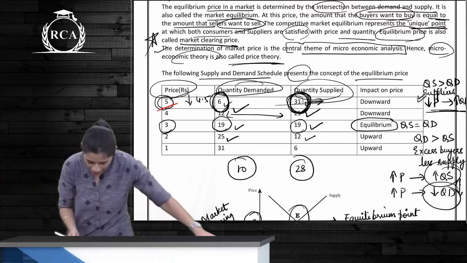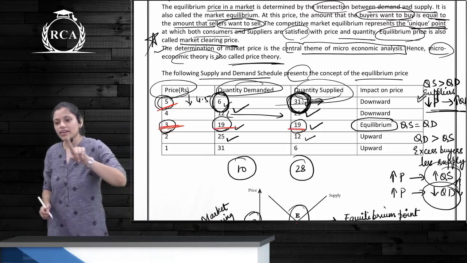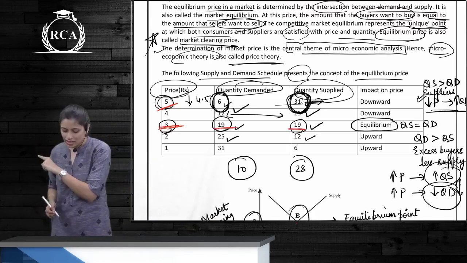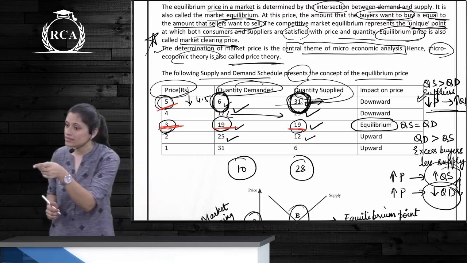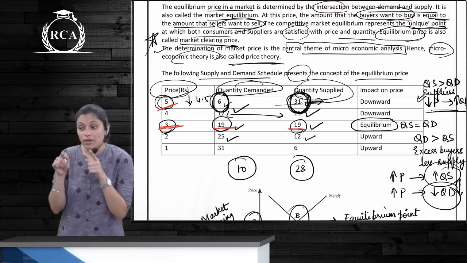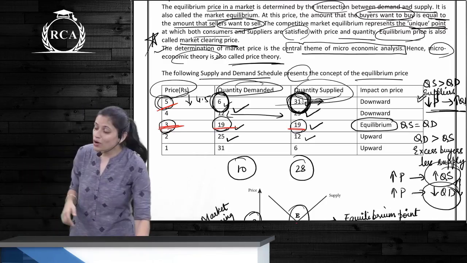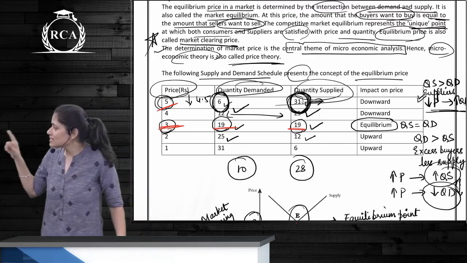And what happens at 3? Quantity demanded is equal to quantity supplied. So are they at equilibrium here? Yes, because both buyers and sellers are satisfied with the price and quantity. So that is market equilibrium. What is market clearing price? The amount that buyers want to buy is equal to the amount that sellers want to sell. Guys, there are different questions.